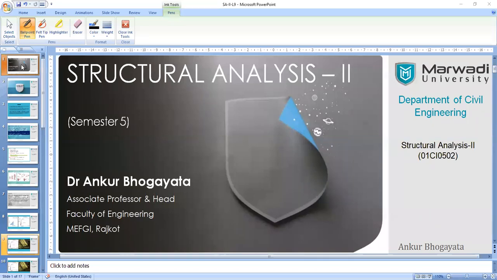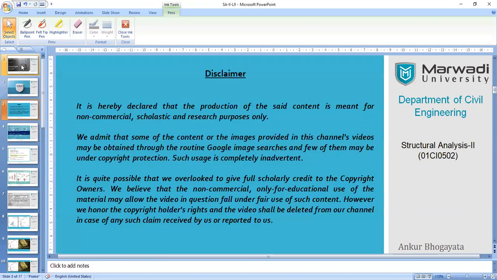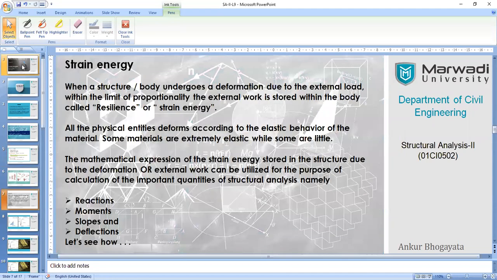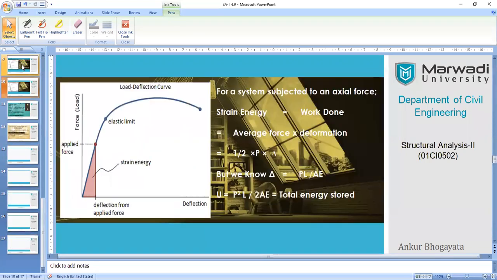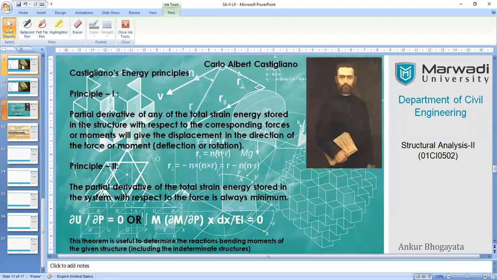So let's continue our session on application of energy principles for structural analysis. I hope everybody has brought their writing tools with them. You can keep noting the important points, including the formulas, which are going to help us for the analysis ahead. So we have understood how the body retains the energy within it, and what formulas are useful for us. Castigliano proposed these two principles.